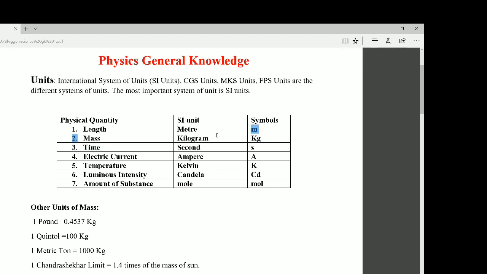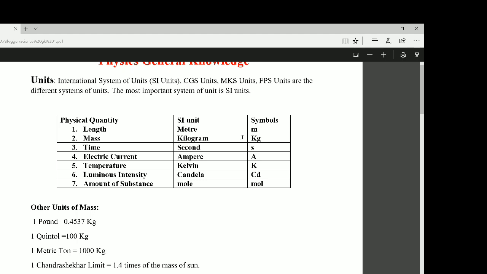Its SI unit is kilogram and its symbol is kg. I hope all of us are familiar with these units.